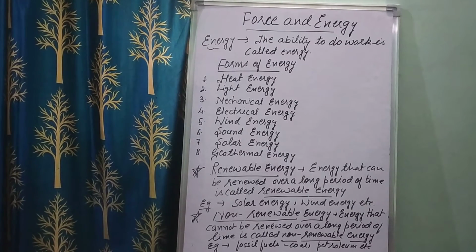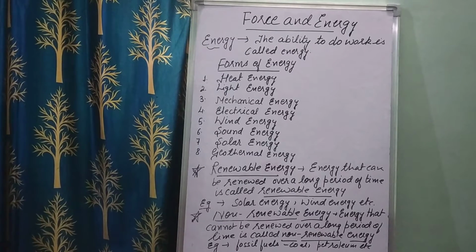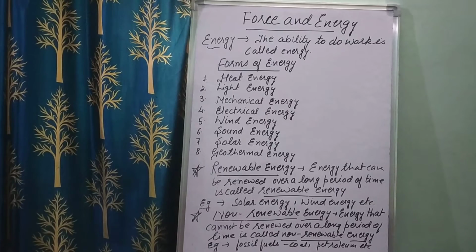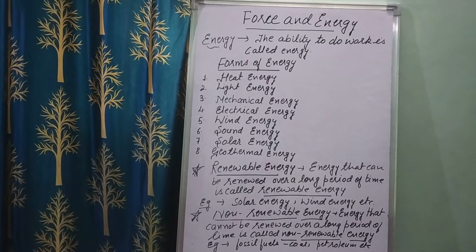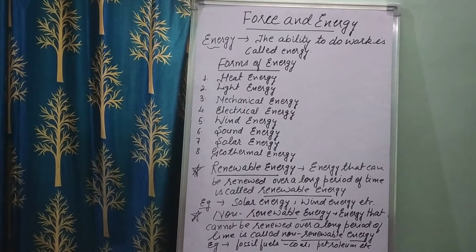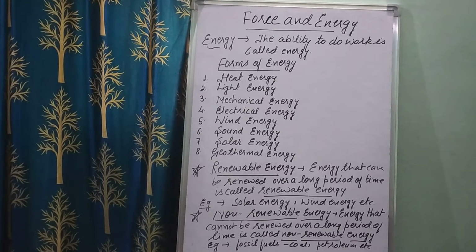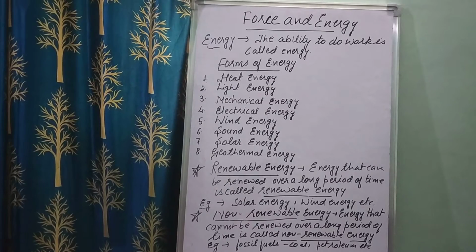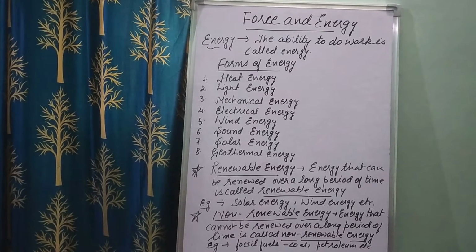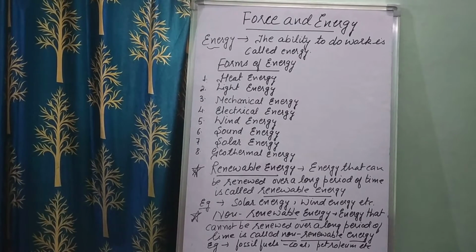Now children, there are different forms of energy. See here, these are the different forms of energy. The first form is heat energy, second light energy, third mechanical energy, fourth electrical energy, fifth wind energy, sixth sound energy, seventh solar energy, and the eighth one is geothermal energy. Now children, we are going to learn them one by one.